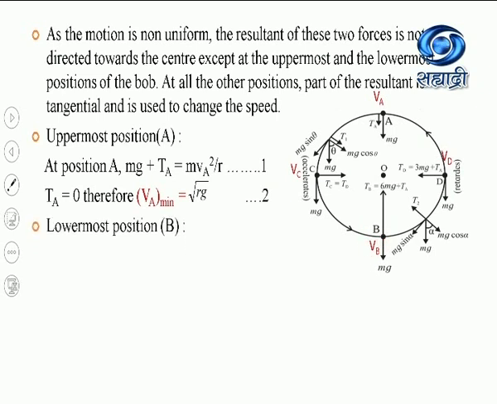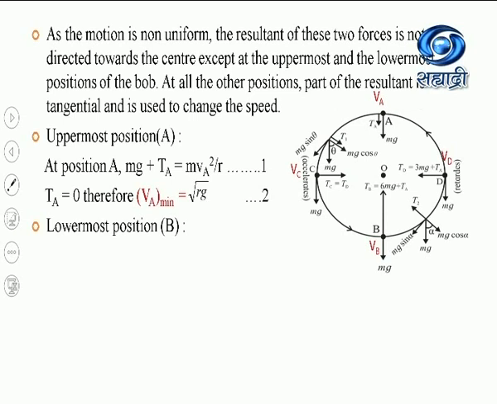Again, at the lowermost position, the weight mg and the tension in the string are in opposite directions. Weight mg acts vertically downward and tension TB acts vertically upward. But as the tension TB is greater than the weight mg, the resultant of these two forces will be directed along the radius toward the center of the circle, so that they provide the necessary centripetal force required for the vertical circular motion of this point mass at point B.